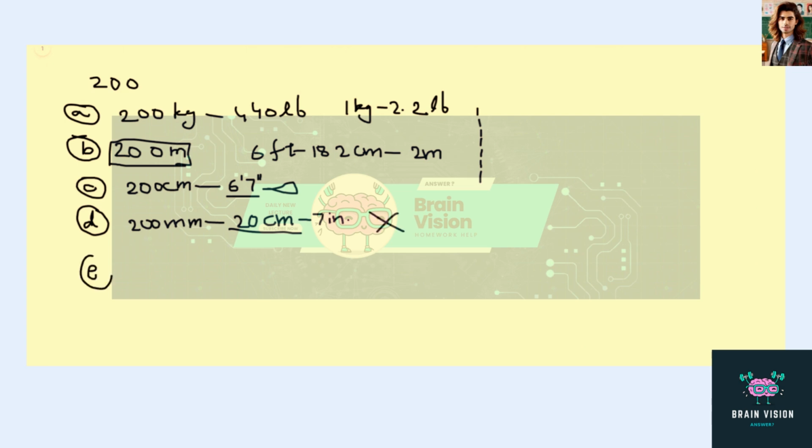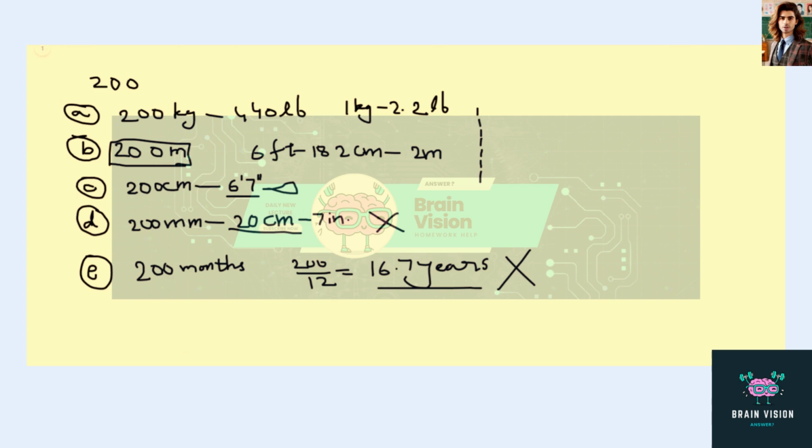Now going to option E, it's the person's age in months. If a person has an age of 200 months, then his age in years would be 200 divided by 12, which would be almost 16.7 years. This is definitely not a middle-aged man, hence we can rule this out.